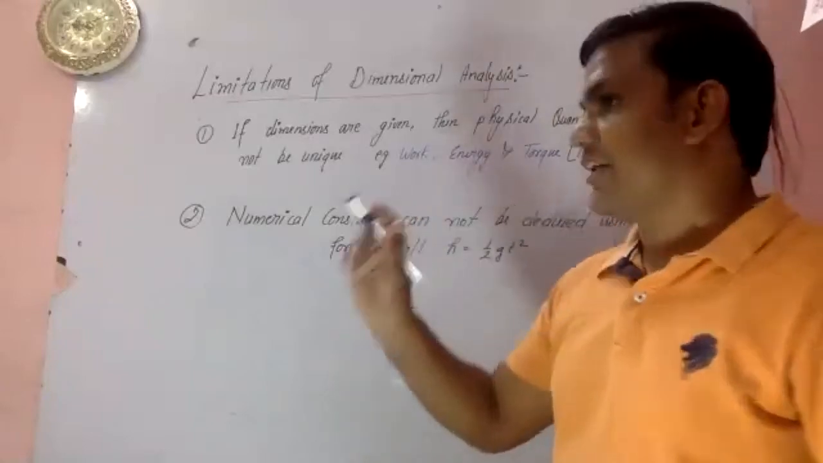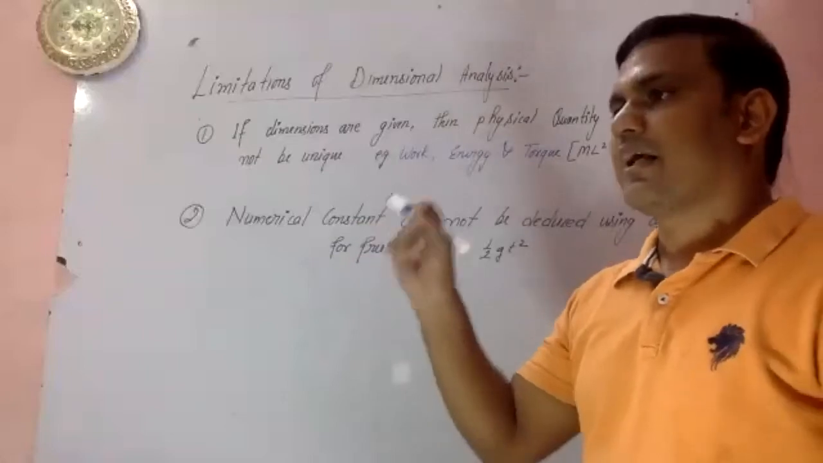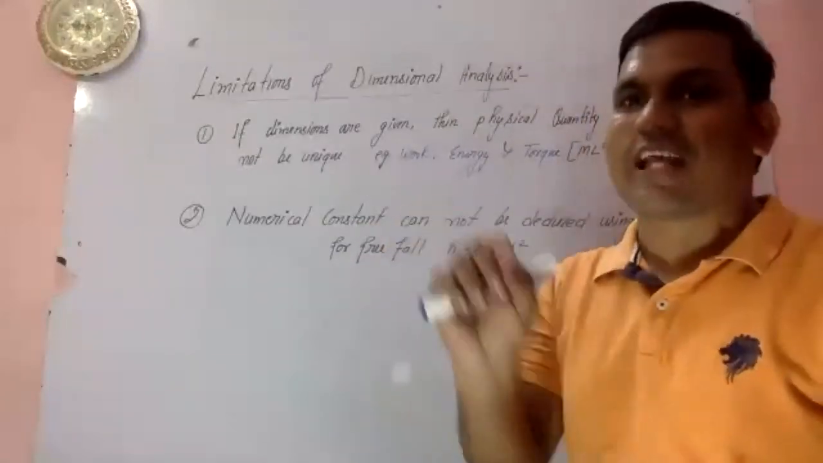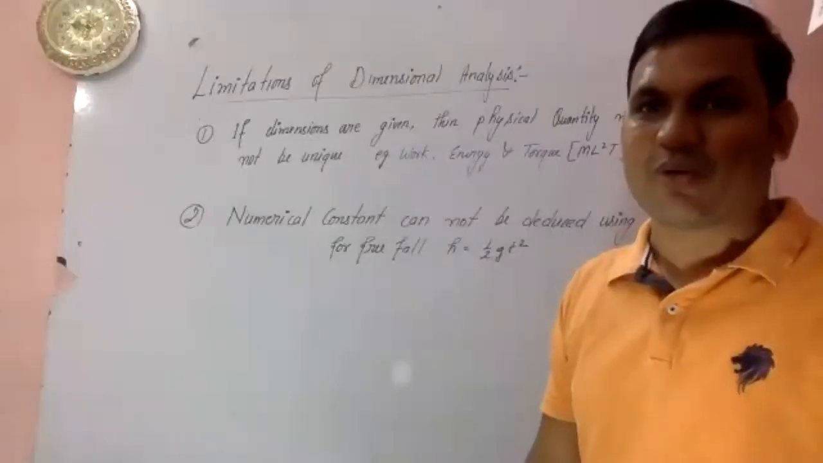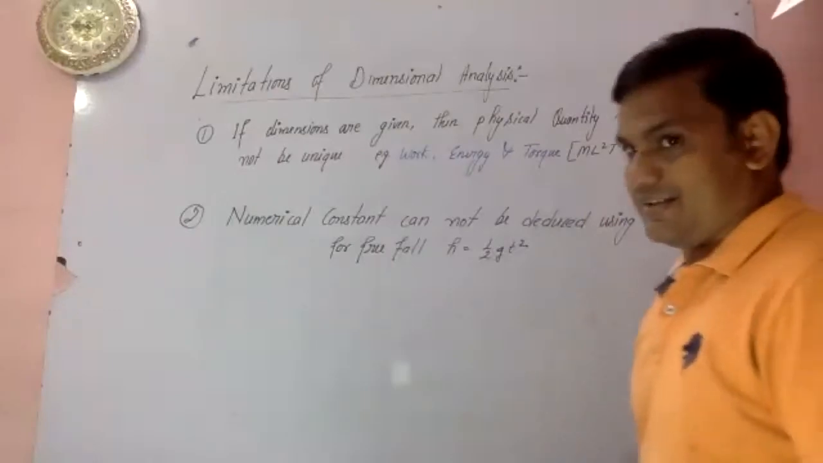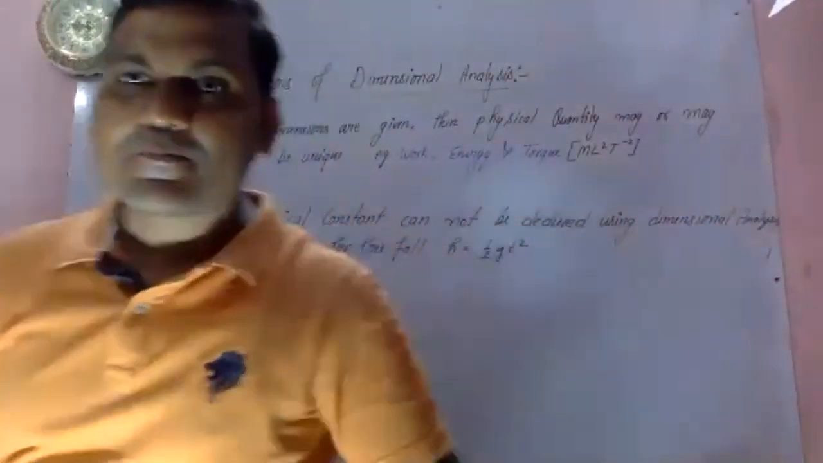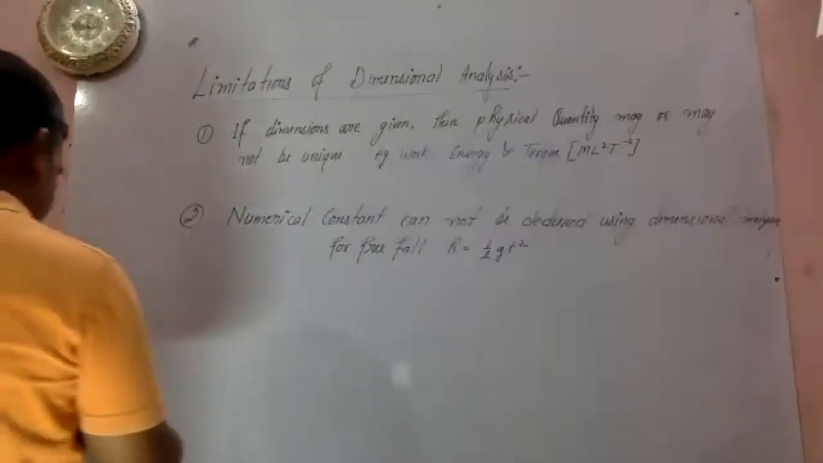I already wrote one formula for you, that s = ut + kgt². That k should be equal to half, but that was unknown. It can't be determined using dimensional analysis. Got my point or not? Okay. And the third can be written as,